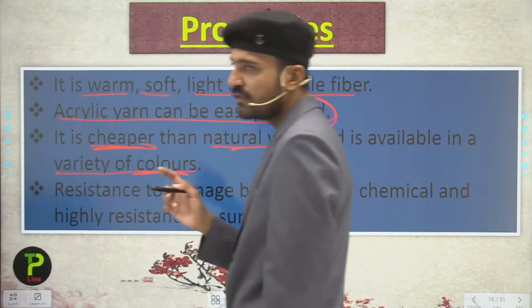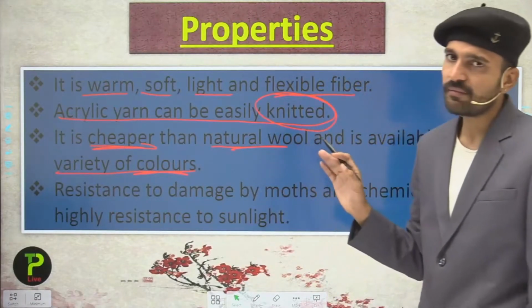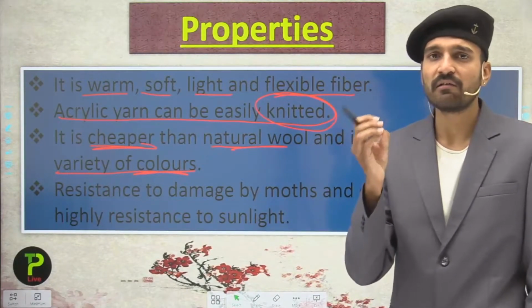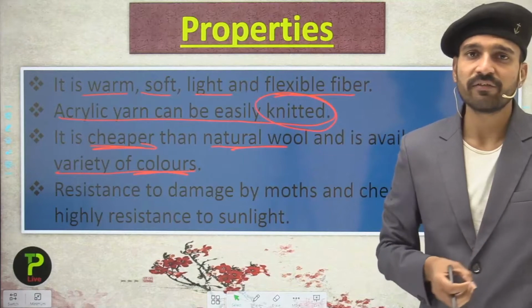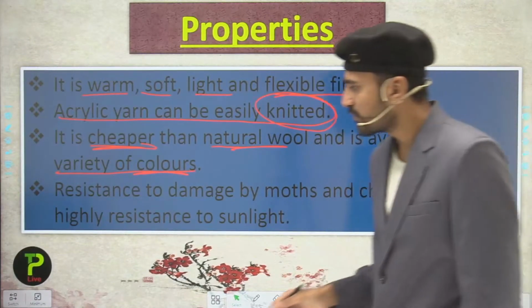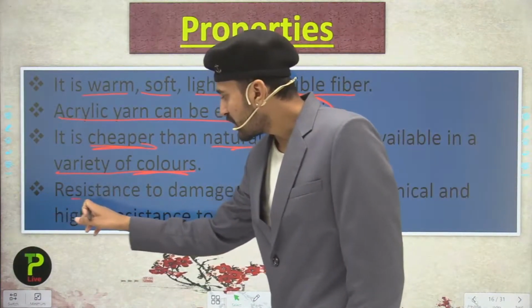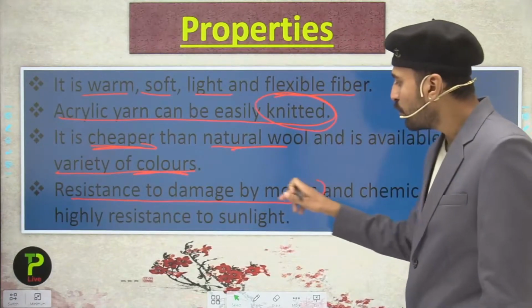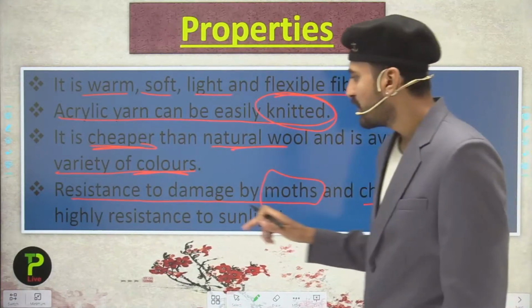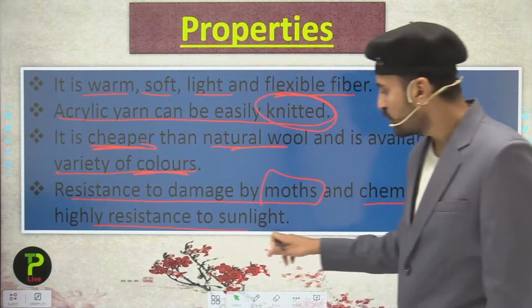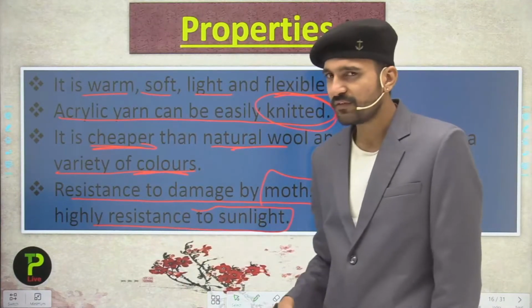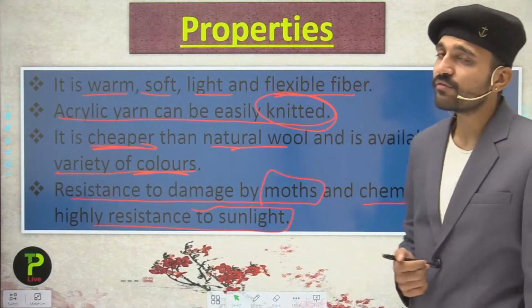As you have seen in the previous slides, they are available in a variety of colors because coloring and dyeing of synthetic fibers are very easy processes. Now the next is what? They are resistant to damage by moths and chemicals, and they are also highly resistant to sunlight. So these are some properties of acrylic.